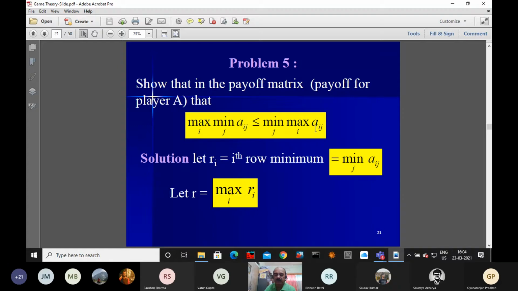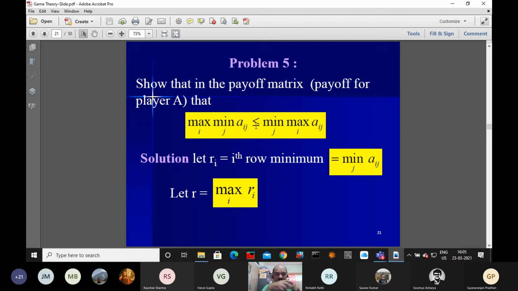Aij is the element in the ith row and jth column of the payoff matrix. So the maximin is always less than or equal to the minimax value. The minimax is always more and the maximin is always less. If both become equal, then you can say the game is stable.